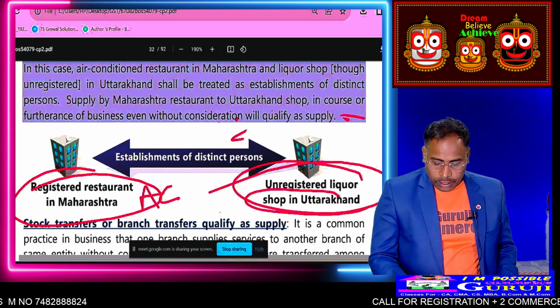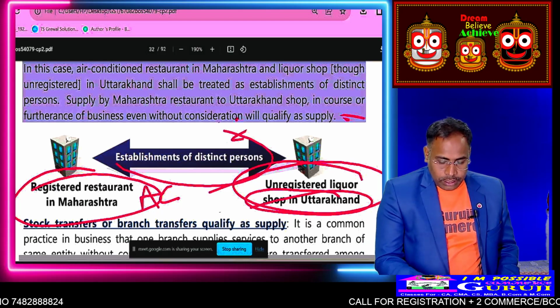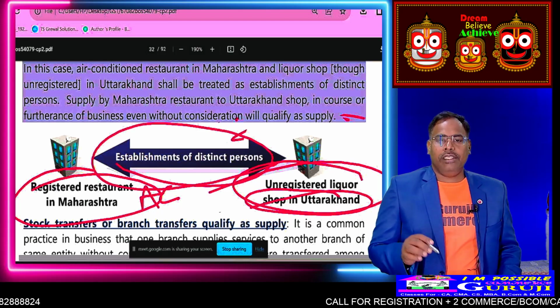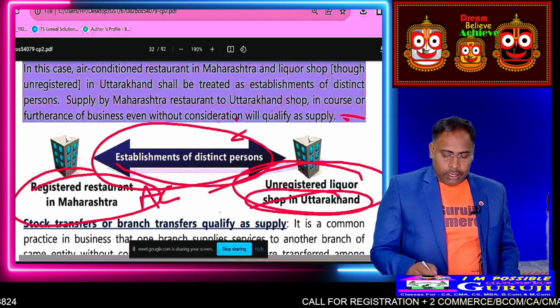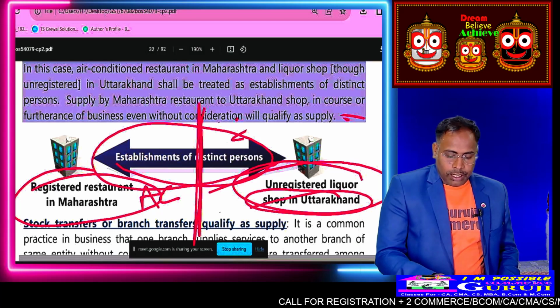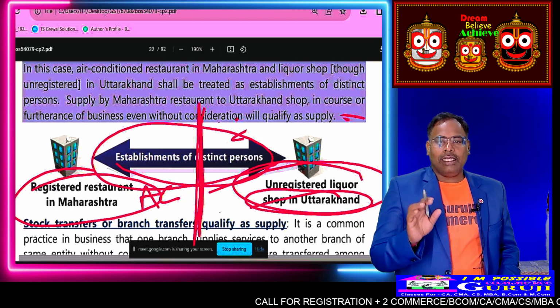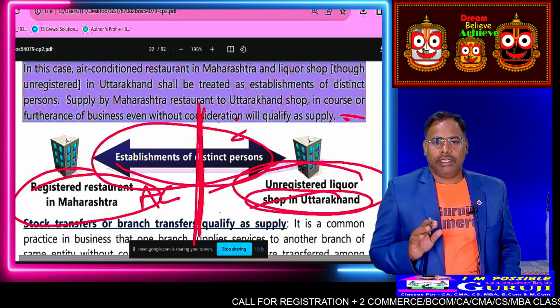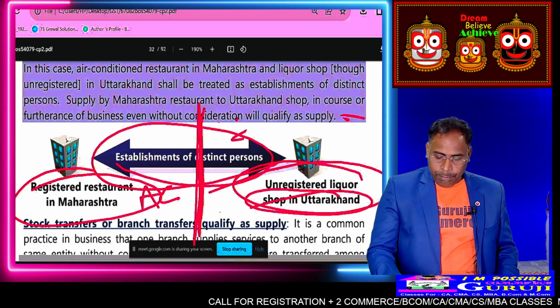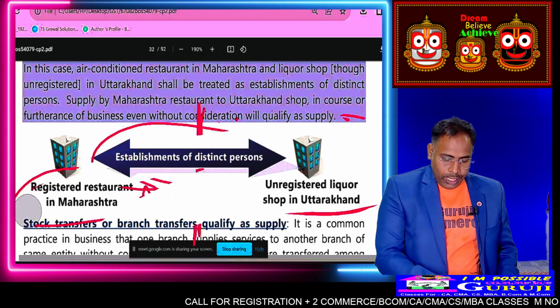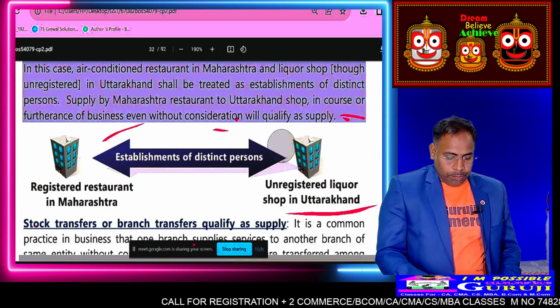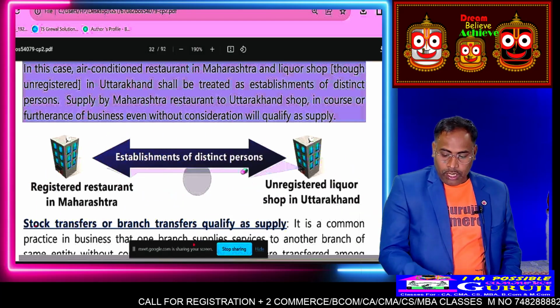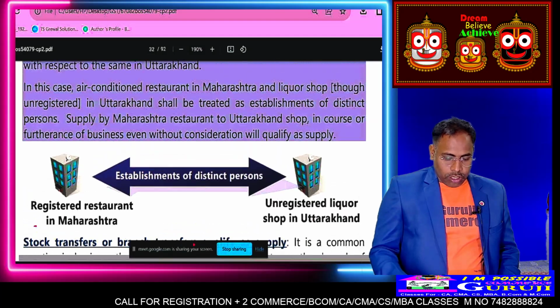The shop of Uttarakhand, but they are distinct persons. Registration is even not required, but they are separate. Okay, here is the example of distinct person. Got my point? Both businesses are distinct things.